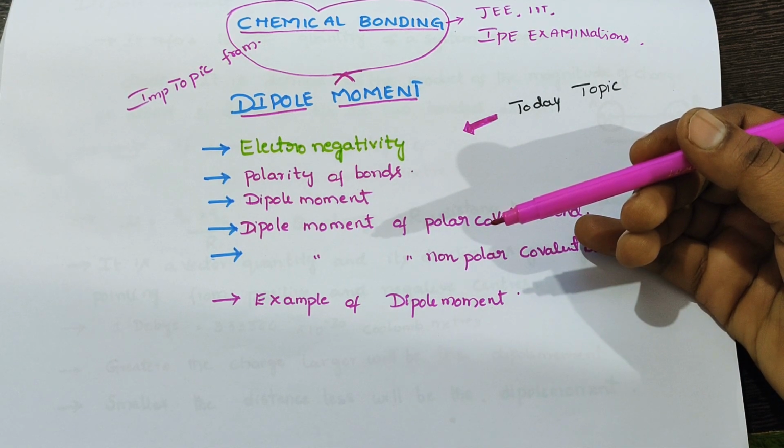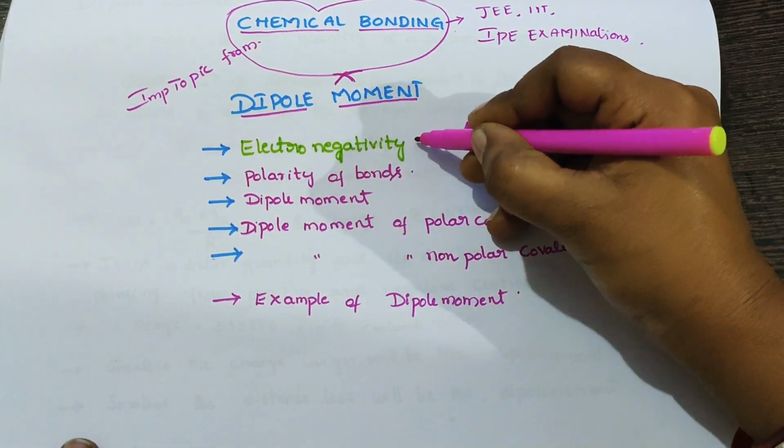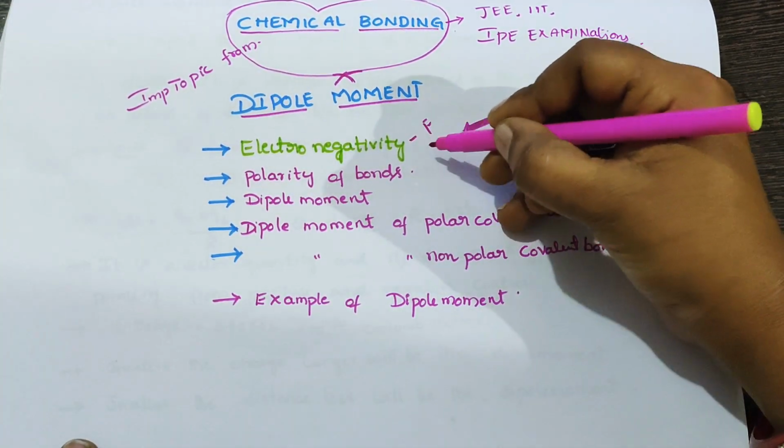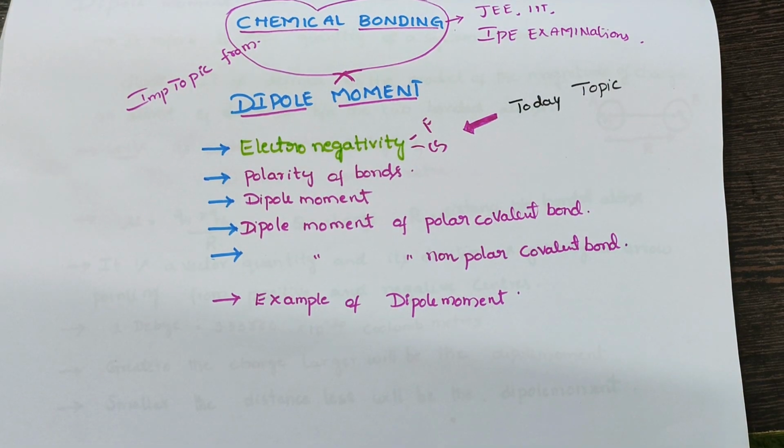Already we know about electronegativity. Fluorine is the most electronegative element and cesium is the least electronegative element.